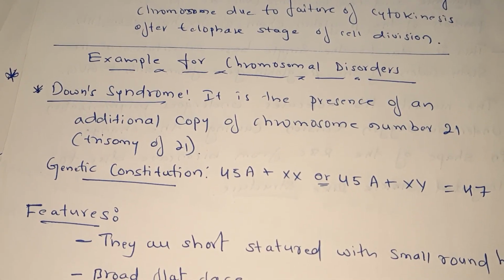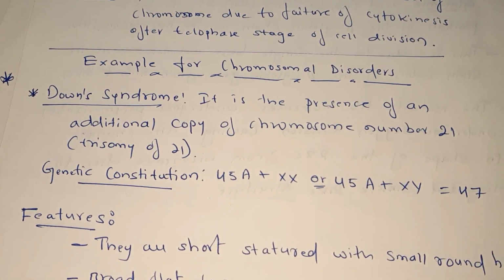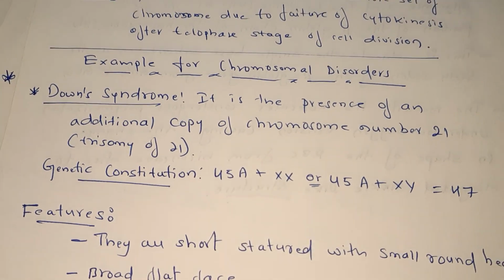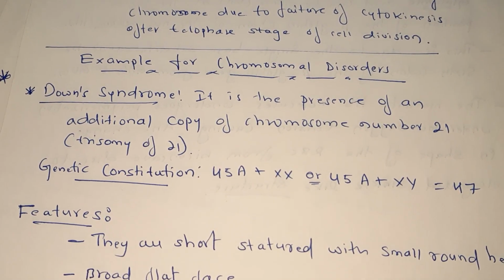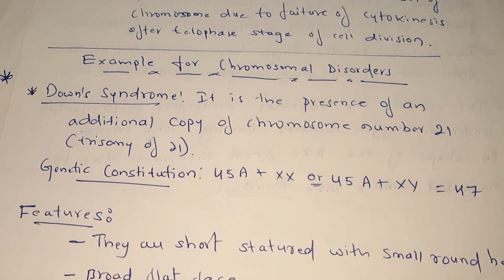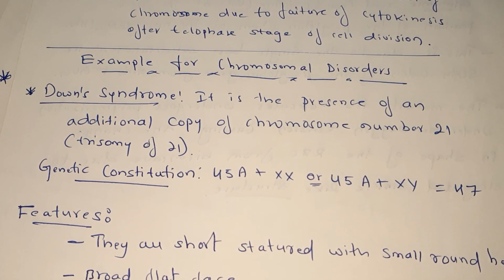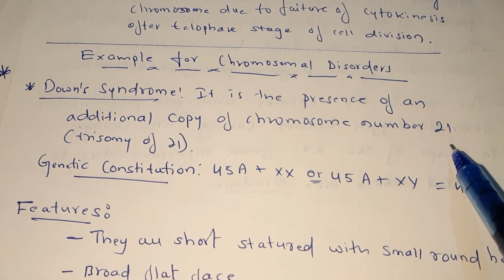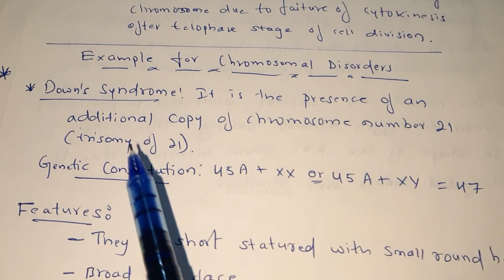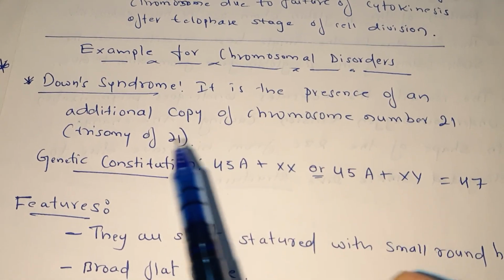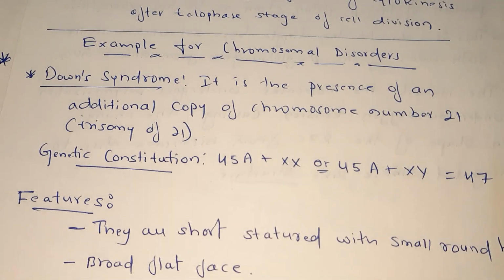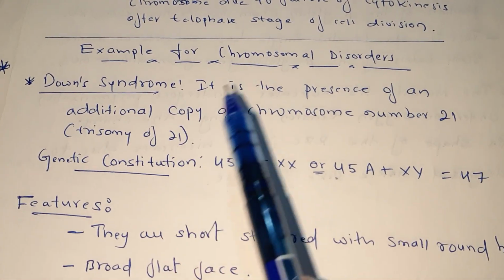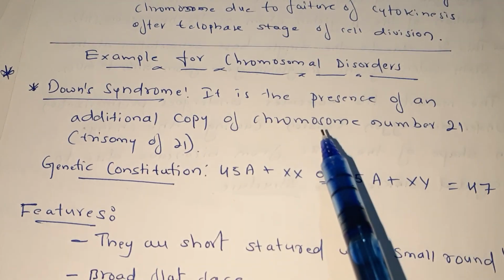Students, you know there are 46 chromosomes, numbered 1, 2, 3, 4, 5, up to 23 pairs. In each number of chromosome, two chromosomes are already there. So in chromosome number 21, one additional copy of chromosome is added and it is known as trisomy of 21. Now look at the genetic constitution of this Down syndrome.